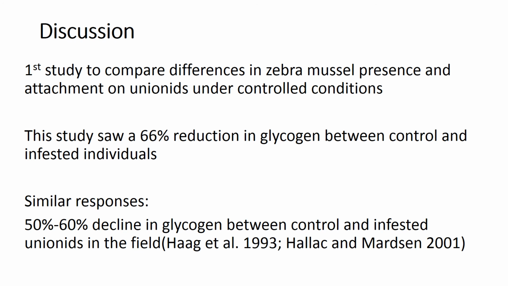This was the first study to compare differences in zebra mussel presence and attachment on Unionids under controlled conditions. To the best of our knowledge, we saw about a 66% reduction in glycogen between control and infested individuals. Similar responses have been seen, so a 50 to 60% decline in glycogen between control and infested Unionids has been seen in the field by other studies.